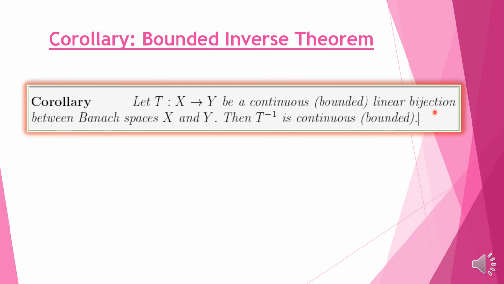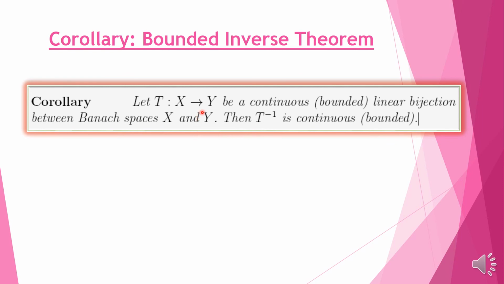So bijection guarantees that T inverse exists, and if T inverse exists, then by the open mapping theorem it is continuous, because we have stated a definition of continuity earlier, that if the inverse image of every open set is open, then the linear operator is continuous.